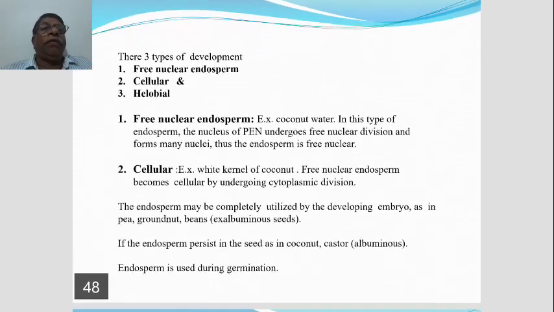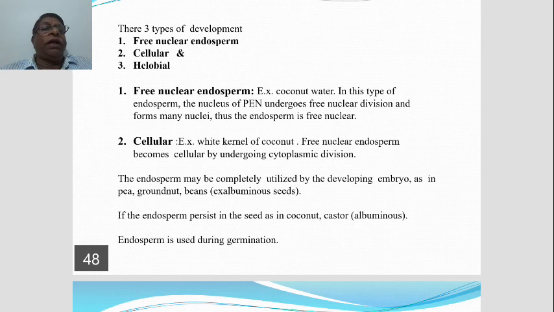Now, coming to the development of the embryo, there are three types of endosperm development. One we call the free nuclear type, then the cellular type, then the helobial type.